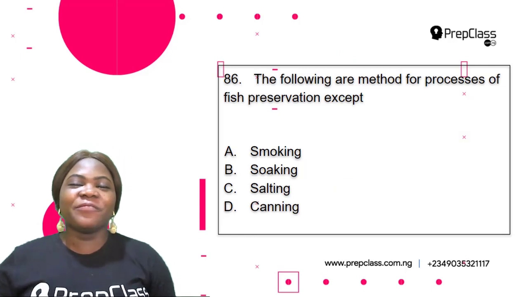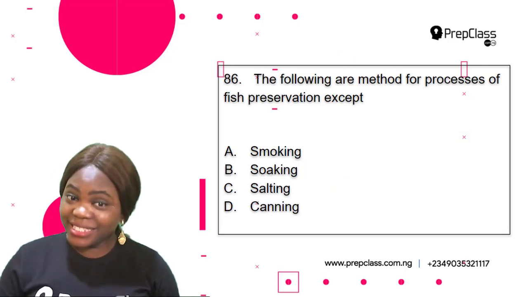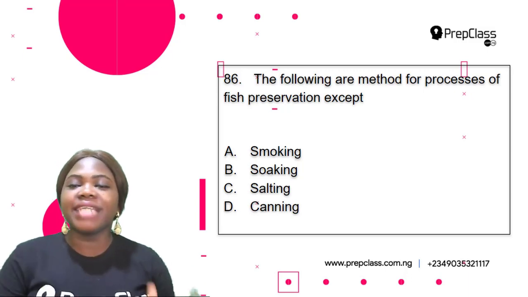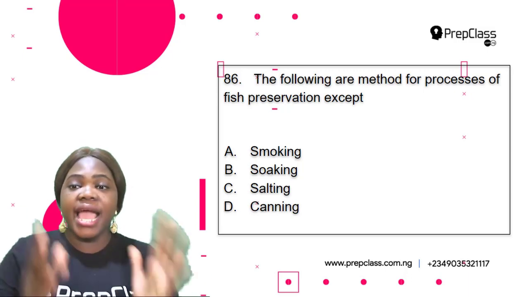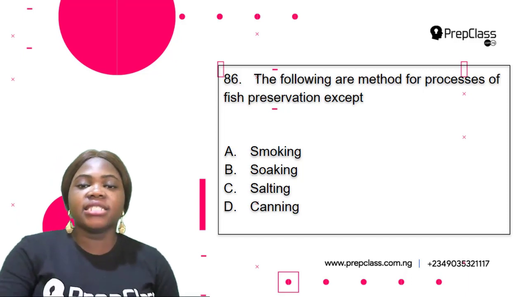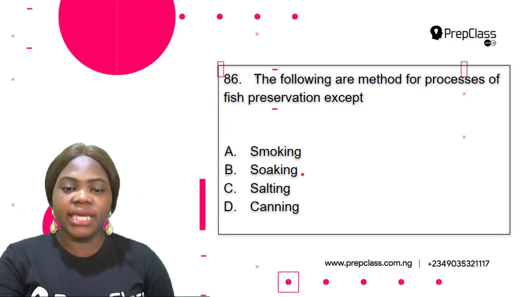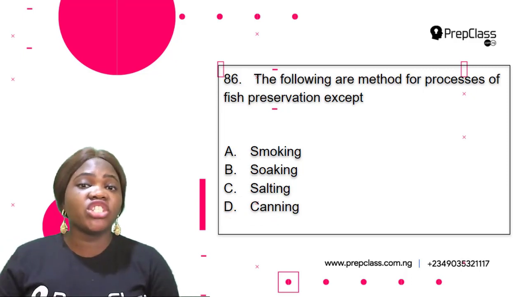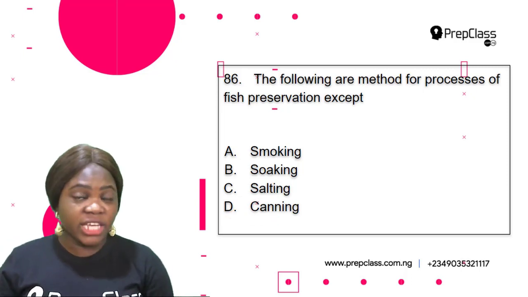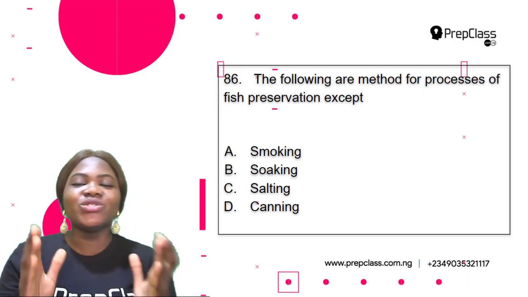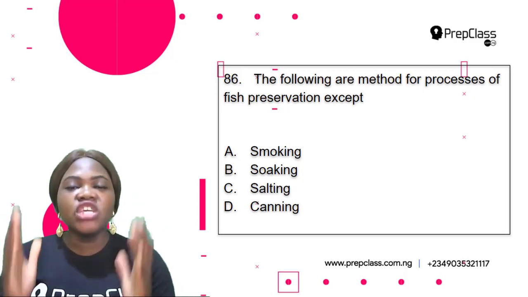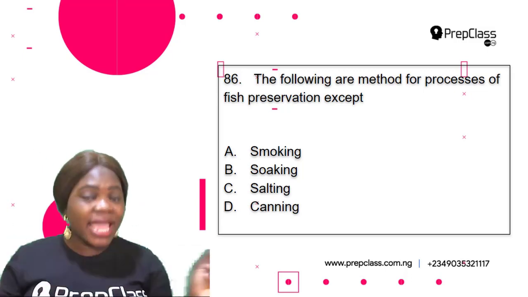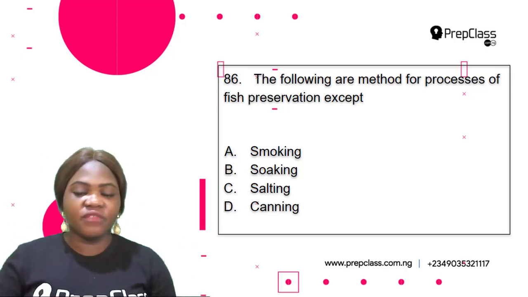Okay, so the first question in this video is question 86. The following are methods for processes of fish preservation except A. Smoking, B. Soaking, C. Salting, D. Canning. So fish preservation is done to prevent spoilage, right? Okay, so we need to know the meaning of each of the following options to find out which of them is not a method of fish preservation.